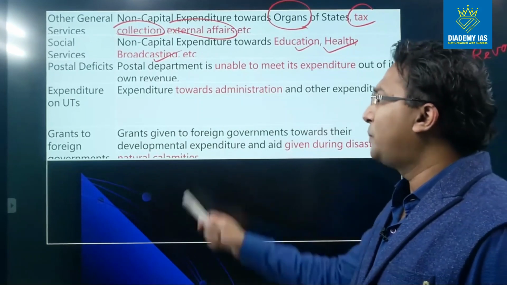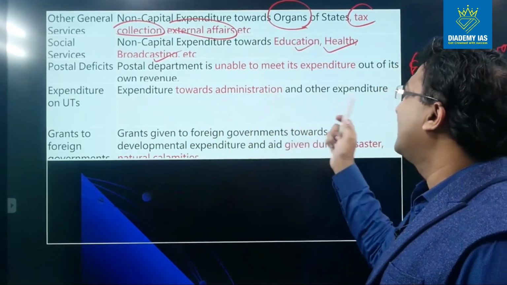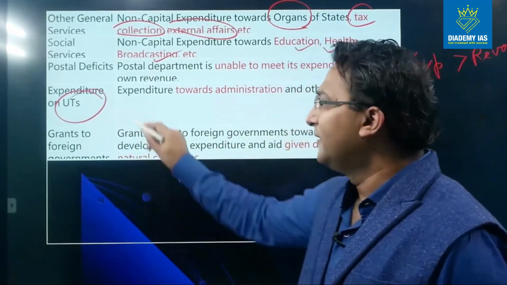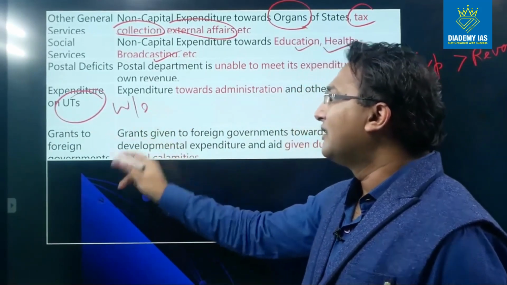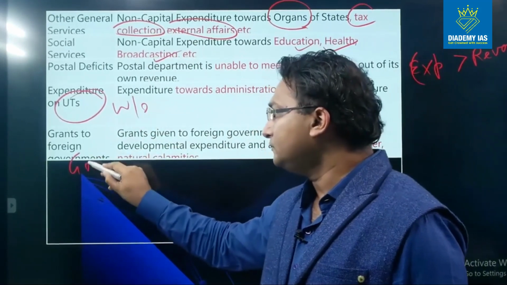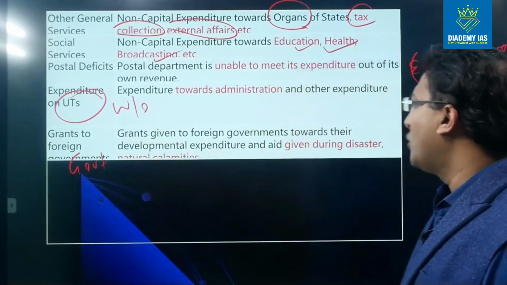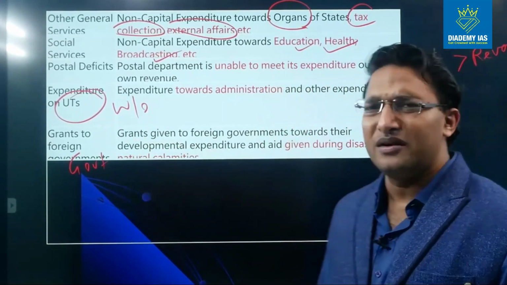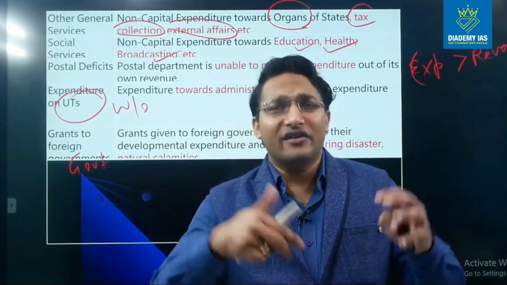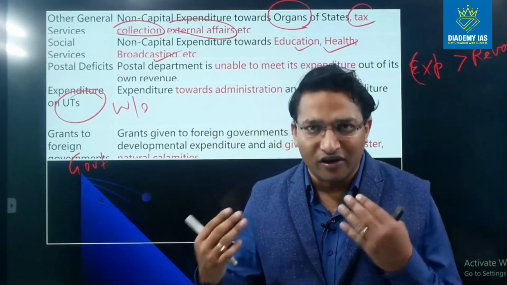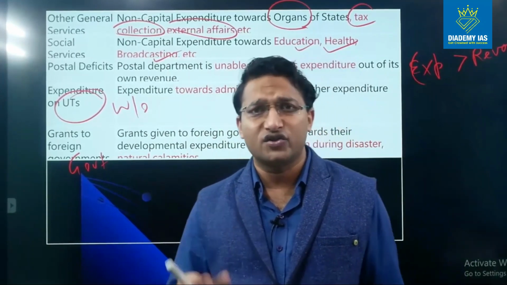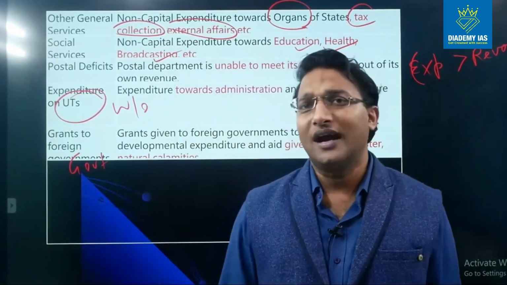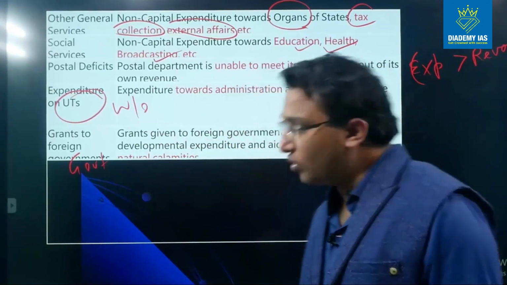Expenditure on UT, expenditure towards administration and other expenditure on the union territories without legislature. Please be careful, this is for the without legislature. Grant to the foreign governments, grants given to foreign governments towards their developmental expenditure and given during disaster and natural calamity. So India is a very generous country. It gives various kinds of grants to the small countries in case of disasters. For example, in case of tsunami, it gave various loans. So all those grants are part of the revenue expenditure only.